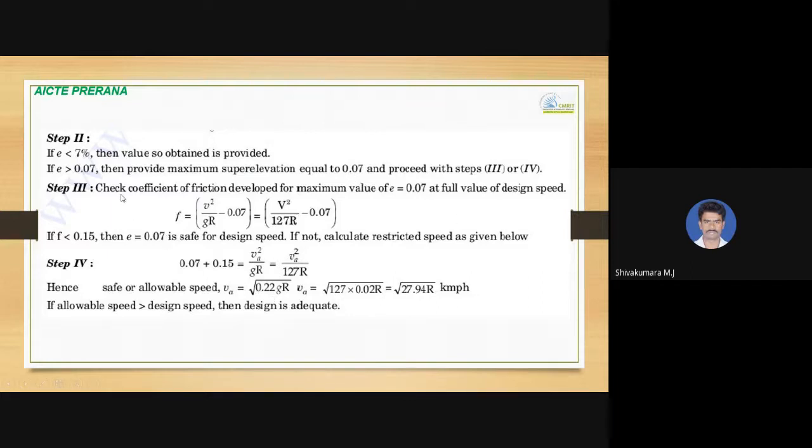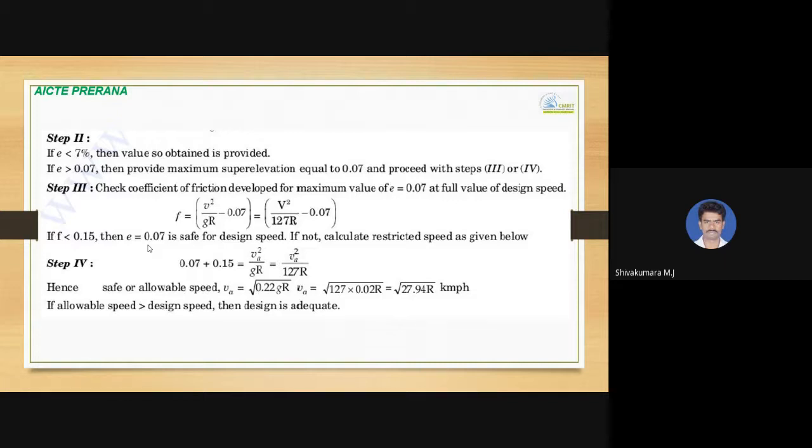In step 3, we will check the coefficient of friction developed for the maximum value of superelevation, that is 0.07, that is 7%. So E plus F equal to V square by gR is the formula we have. So F will be equal to V square by gR minus E, and E we already fixed as 0.07, since it is greater than 7%. And if the calculated value of F is less than 0.15, then the superelevation of 7% is safe for the design speed.